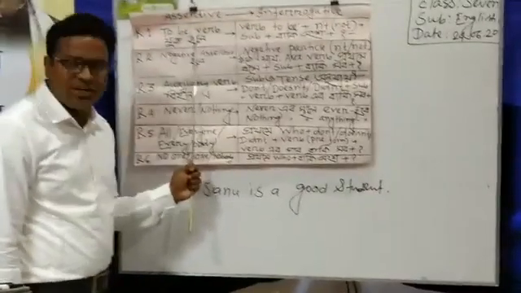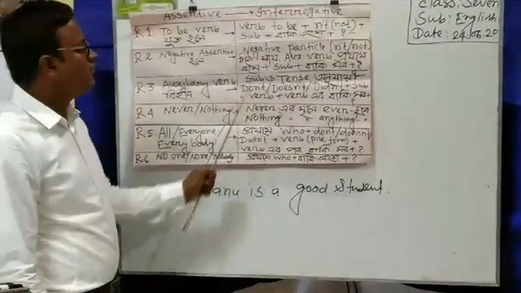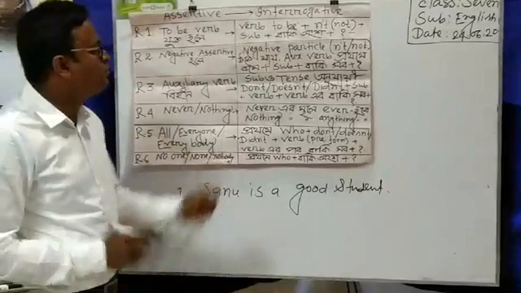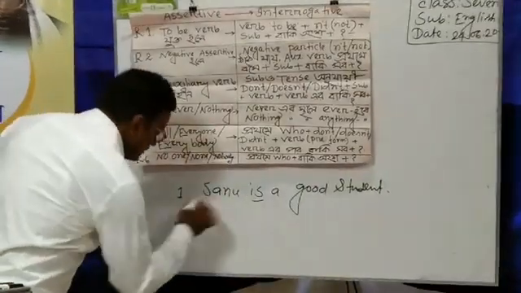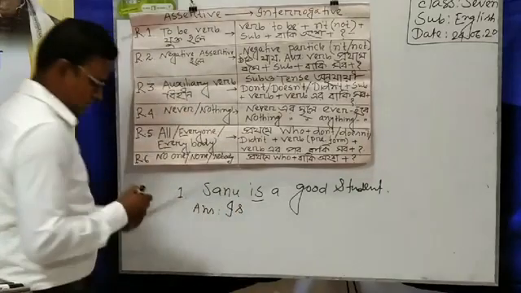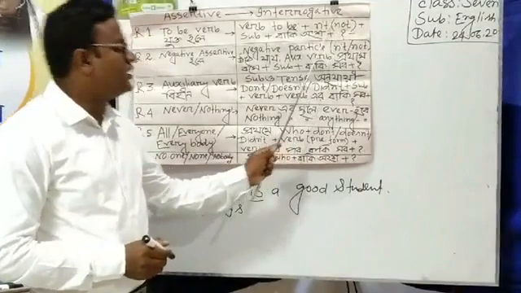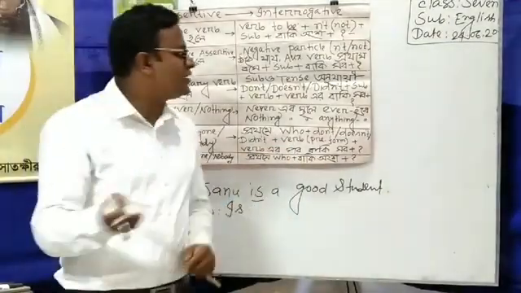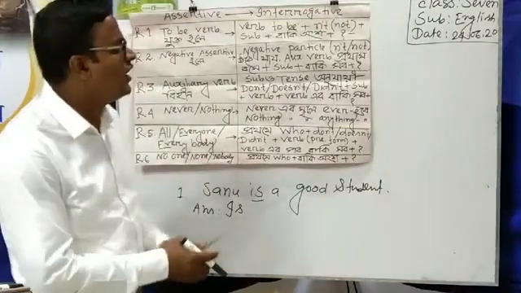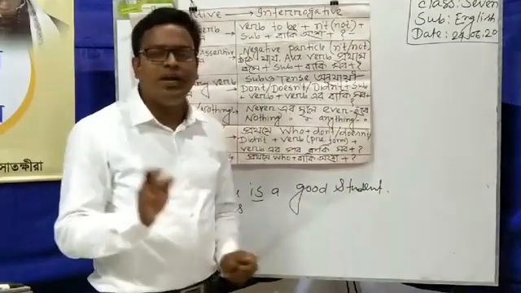So I have written a rule in the chart that if there is a to be verb in assertive sentence, then it will transform into interrogative form, but at first we have to write the verb to be, that is, is, and then n't or not. We know that the short form of not is n apostrophe t.